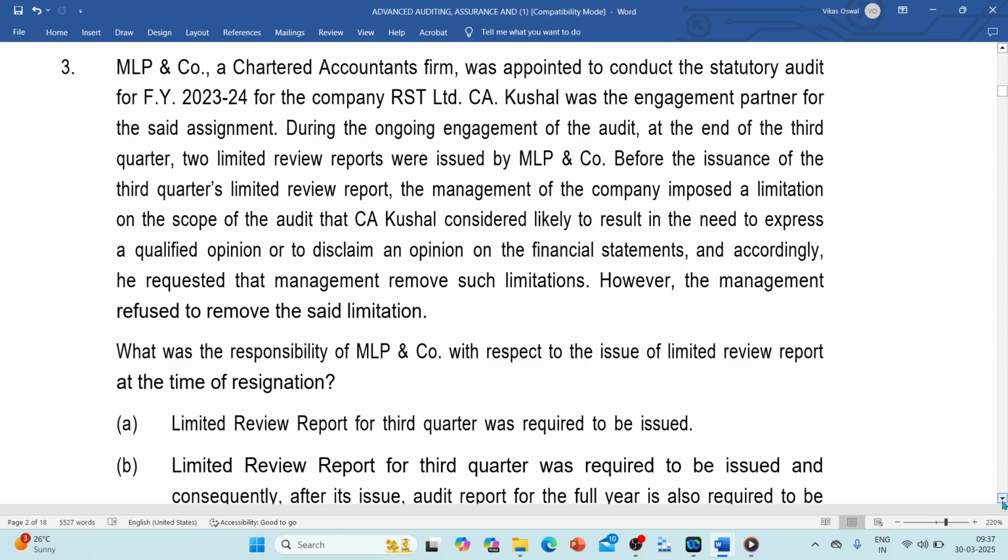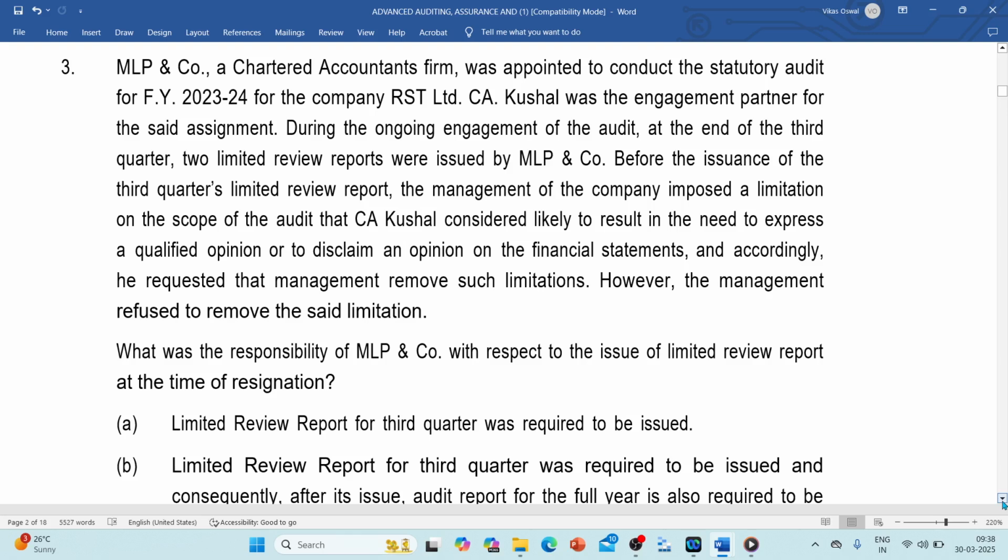CA Kushal was the engagement partner for the said assignment. During the ongoing audit engagement, at the end of the third quarter period, two limited reviews were issued by MLP and Company. Before issuance of the third quarter limited review, the management of the company imposed a limitation on the scope of the audit that CA Kushal considered likely to result in a need to express a qualified opinion or a disclaimer of an opinion on the financial statements, and accordingly he requested the management to remove such limitations. However, the management refused to remove the said limitation.